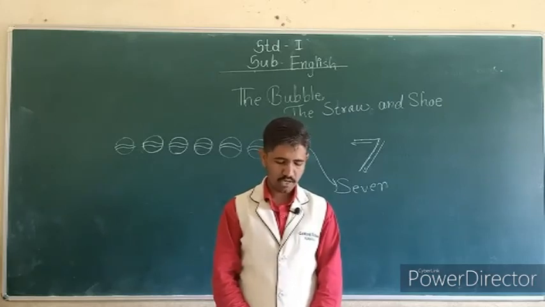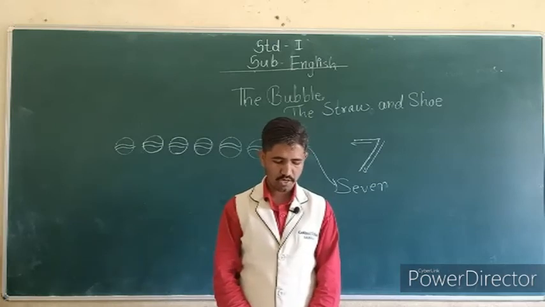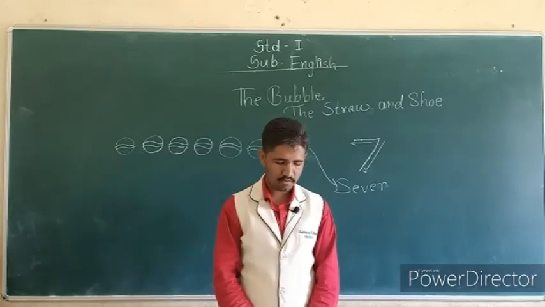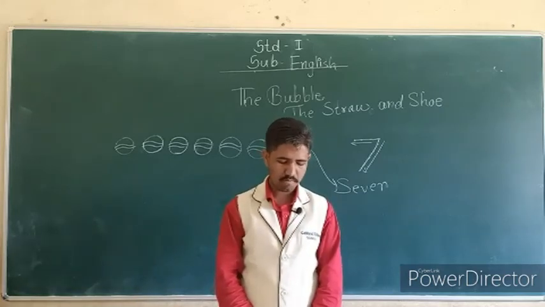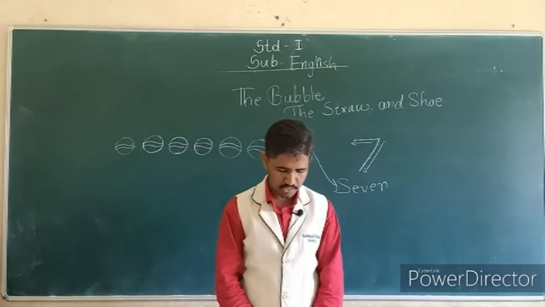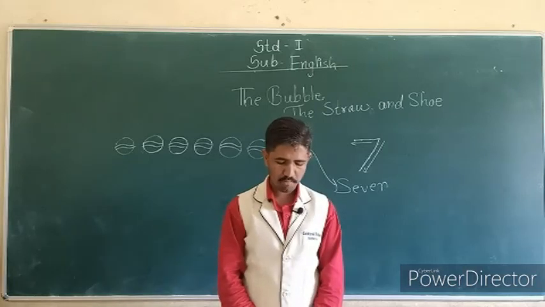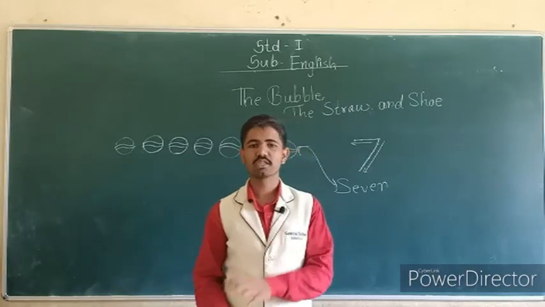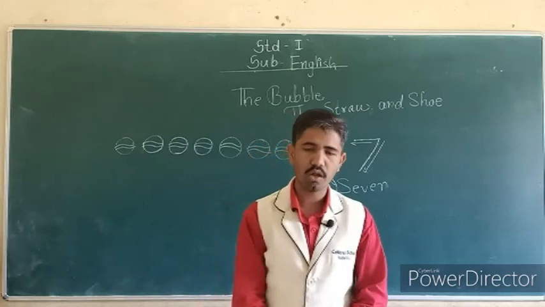A bell fell in the well. Ding dong, ding dong, ding dong bell. A bell fell in the well. A bell fell in the well. Ding dong bell. So this is the poem, otherwise we call it a rhyme.